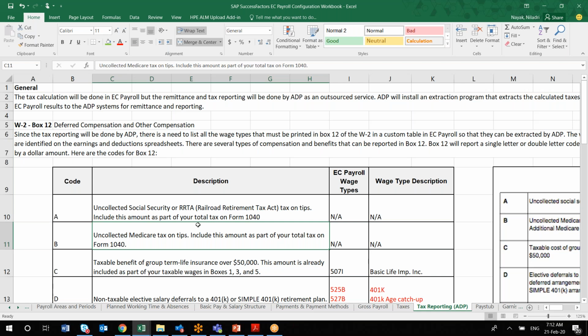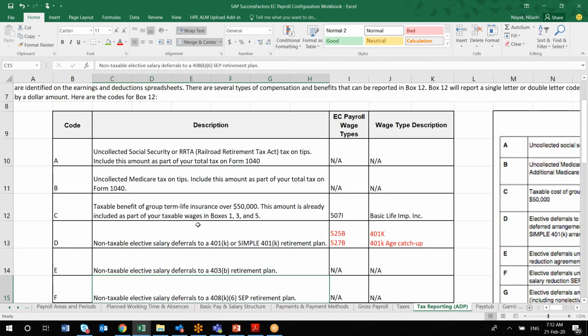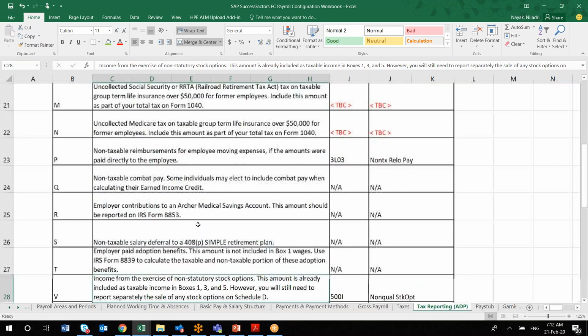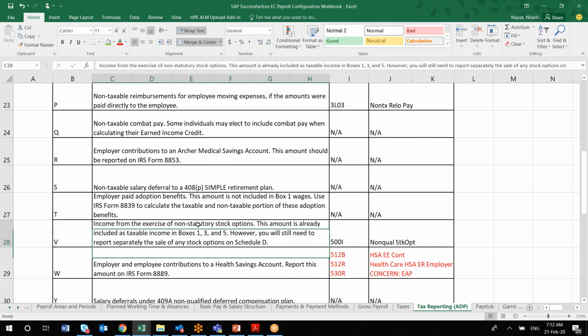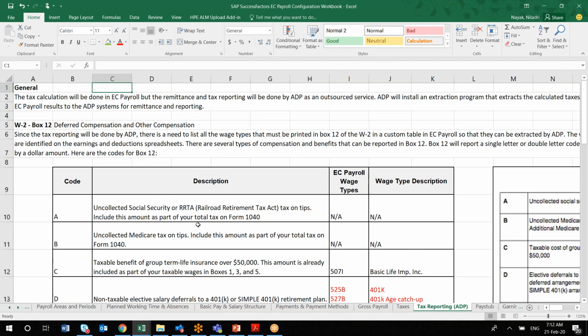That information will be captured here, like any specific requirement from a tax reporting point of view. Generally, I have seen that you can send this to ADP, they will fill in this sheet, and you just have to update it in the EC Payroll workbook. So this is nothing much. If the client is not using ADP, just remove it.